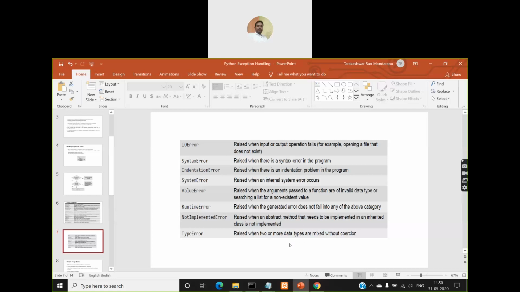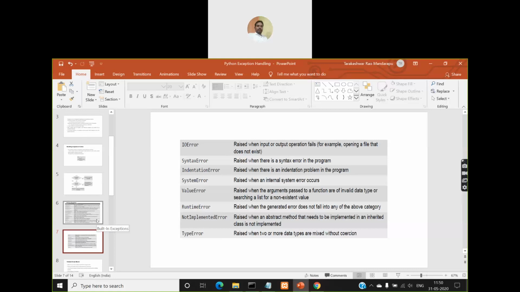So you have used two variables. One of them you have assigned a floating point value, the other one you have assigned a string or some other value, but you are using them together to perform some operation, some addition operation or something, right? So then you'll get a type error. So these are the predefined or built-in exception classes that are provided to you in Python.